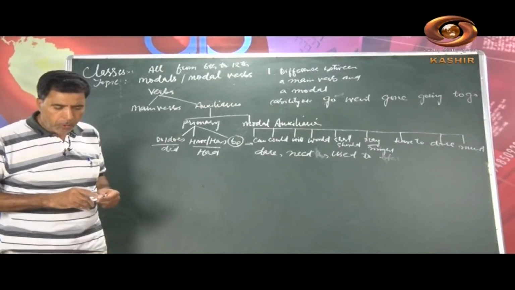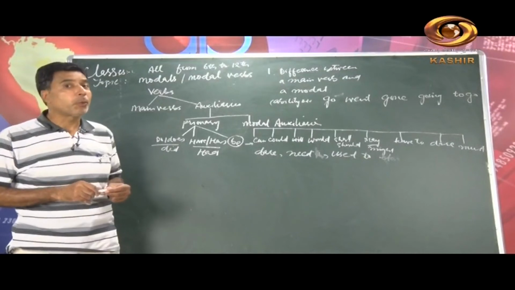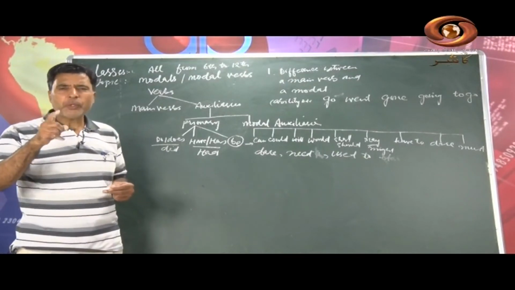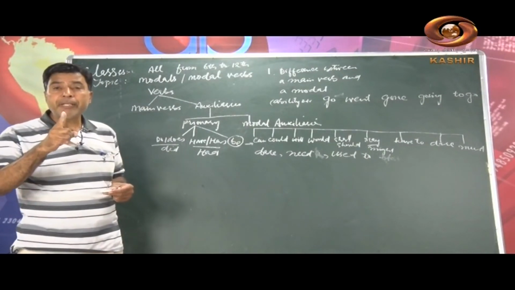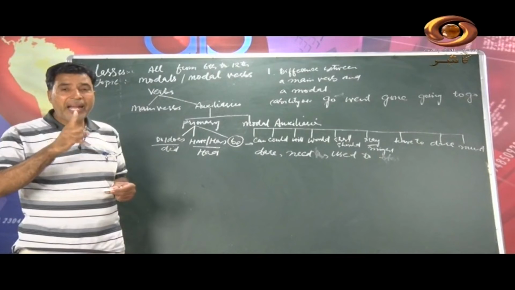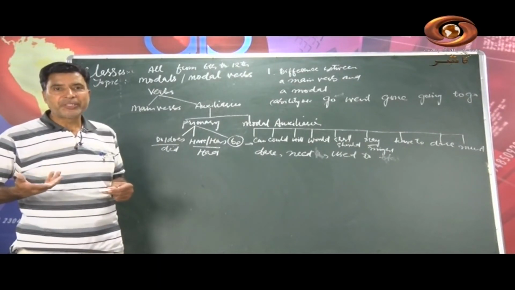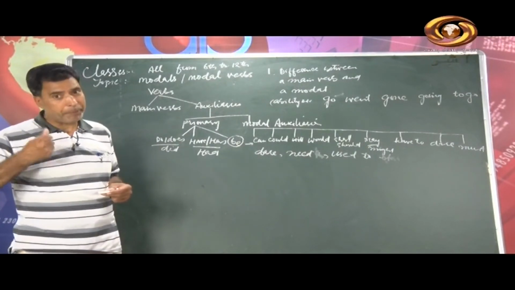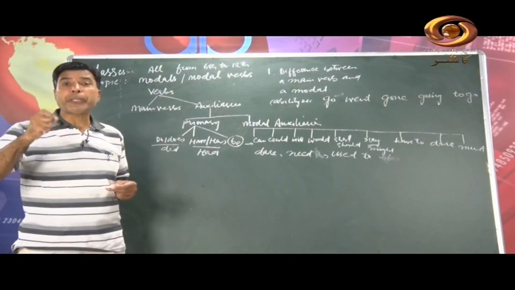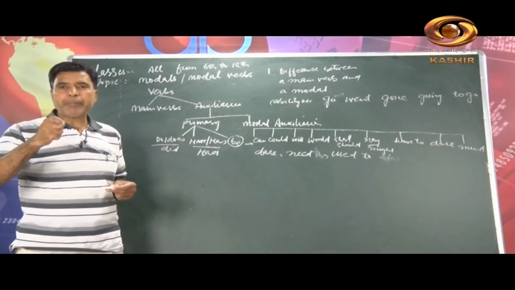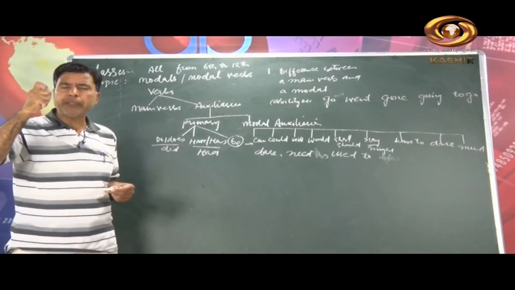You know, these are called behavioral verbs in English. Why? Because when you find a person speaking fluently, you will find he will definitely use modals, and modals are full of behavior. Where to use would, where to use could, where to use can, these show the behavior of a person. And these modal verbs show different moods. For example, if I use different modals in one sentence.